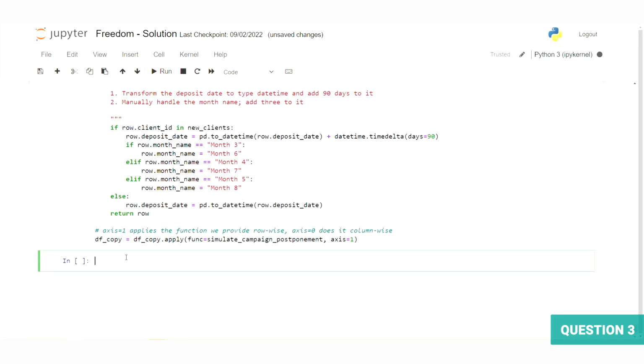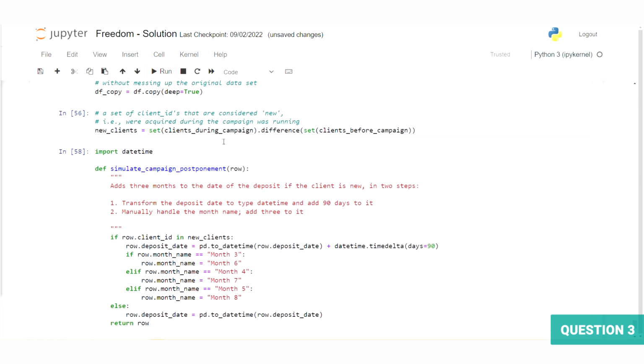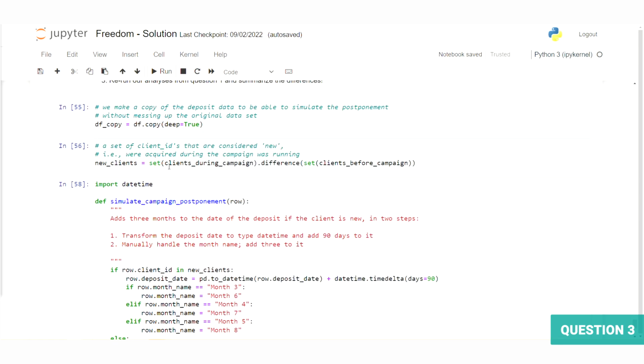For my first step, I quickly made a copy of the data and used our previously created sets to create a set of our new clients. That is, clients we have a reason to believe were acquired as a result of the campaign. So you can see here, I'm just using the same difference method that we used previously on these 2 sets to build our data frame of new clients.